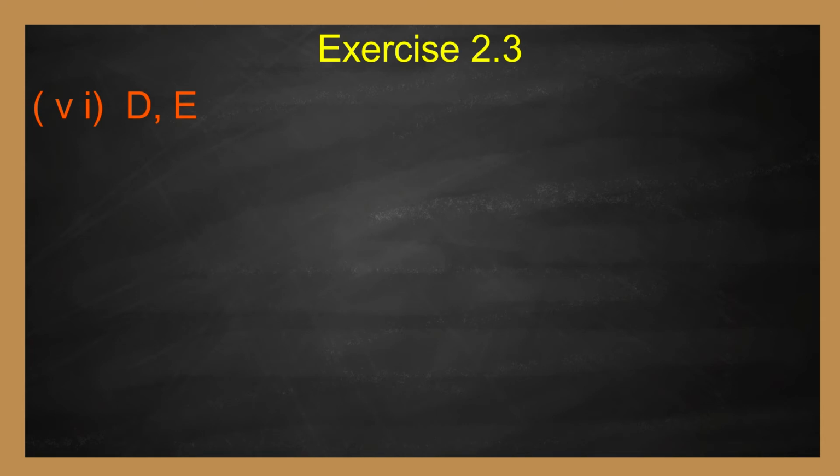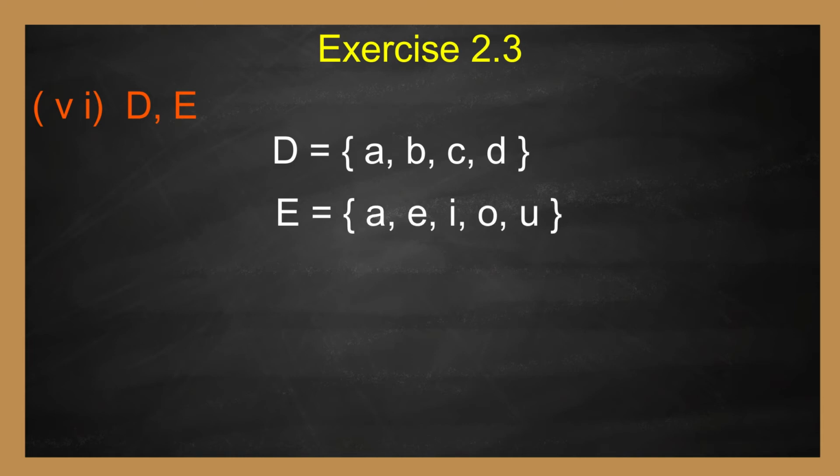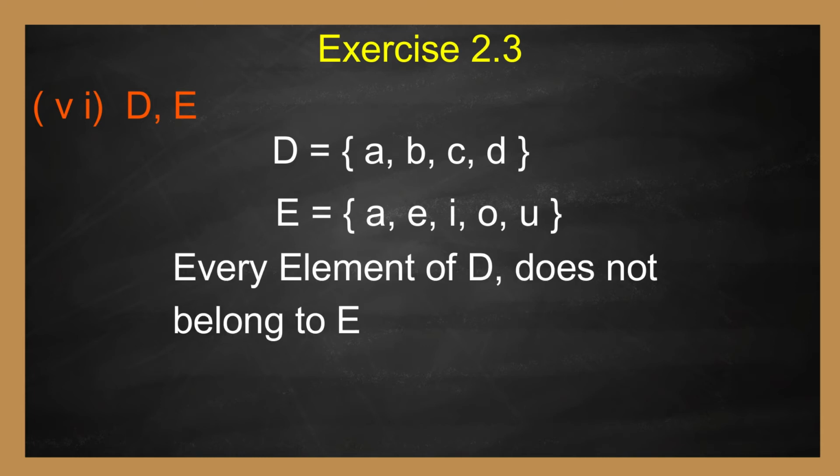Sixth one, D and E. D equal to set of A, B, C, D and E equal to set of A, E, I, O, U. Here, every element of D does not belong to E. Therefore, D is not subset of E. Therefore, D is not equal to E.